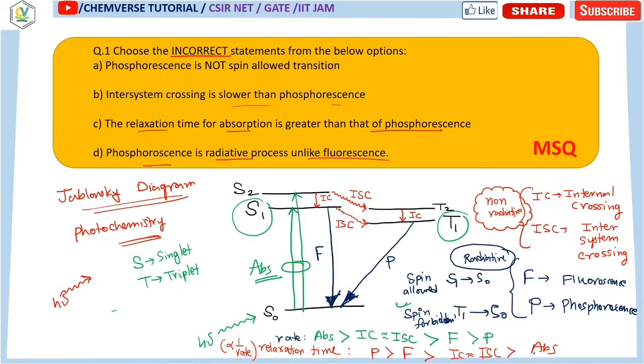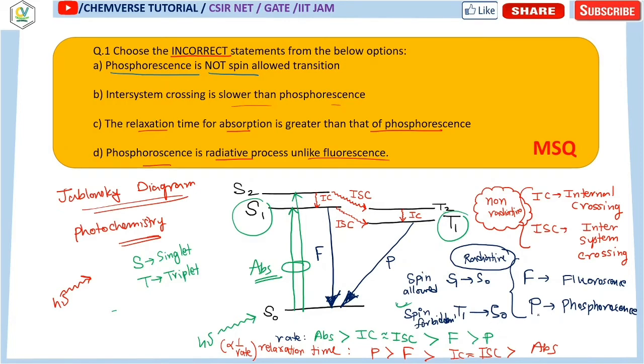Clear? This is the order of the relaxation time. Now once we have drawn all these things, it is very clear what the answer will be. Look at the first option. It says that phosphorescence is not spin allowed.